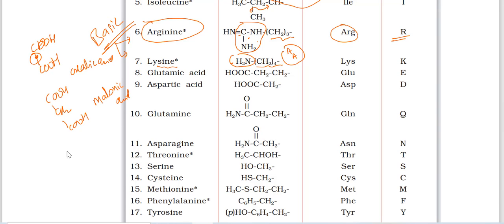If 2 CH2 groups are there between them, succinic acid. Then if 3 CH2 groups are there, glutaric acid. Then if 4 CH2 groups are there, adipic acid.